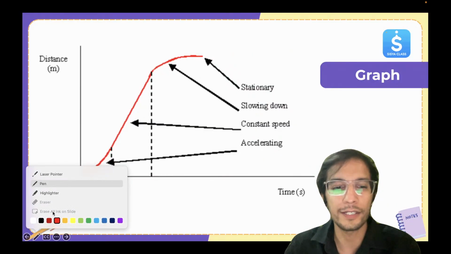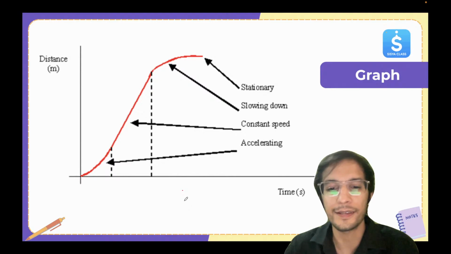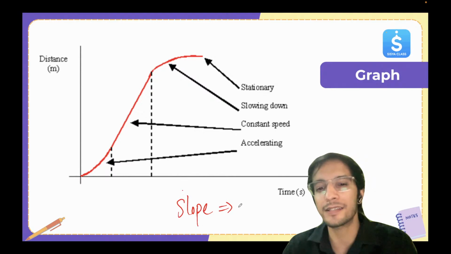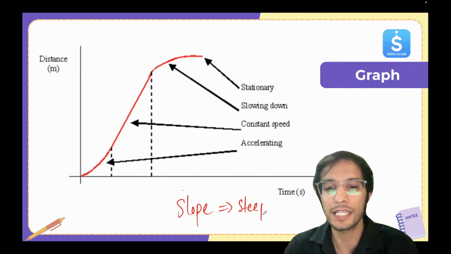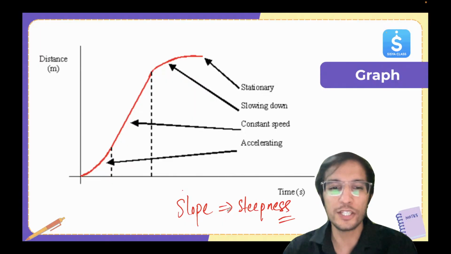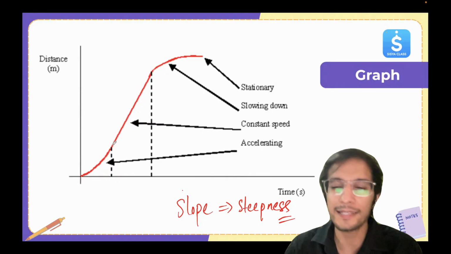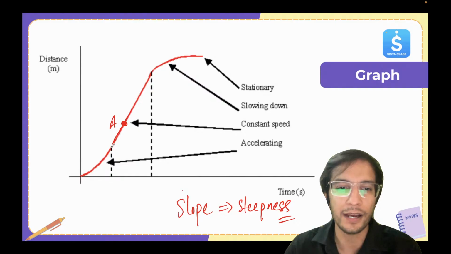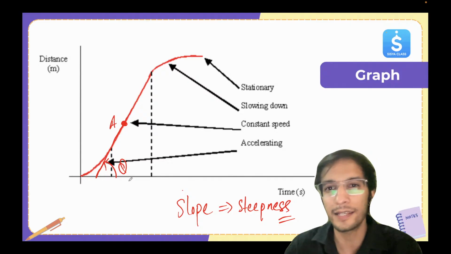So first of all, the term that we're going to use here is slope. Slope is basically telling us the steepness of the curve. Okay. Now, it's not the angle. Last class I told you, let's say if I talk about this point A and I want to draw the tangent, it will come out to be a straight line. And you can see it's making an angle with the x-axis, let's say theta.